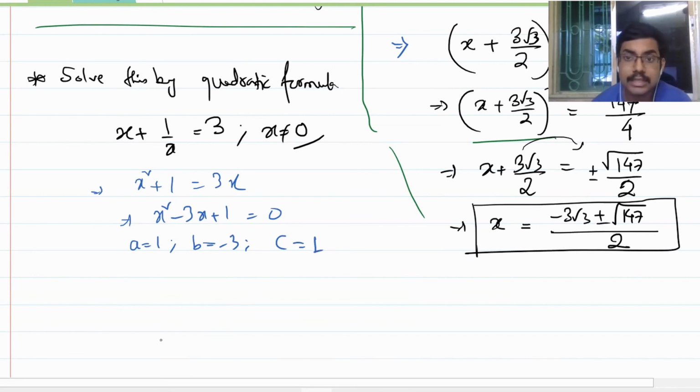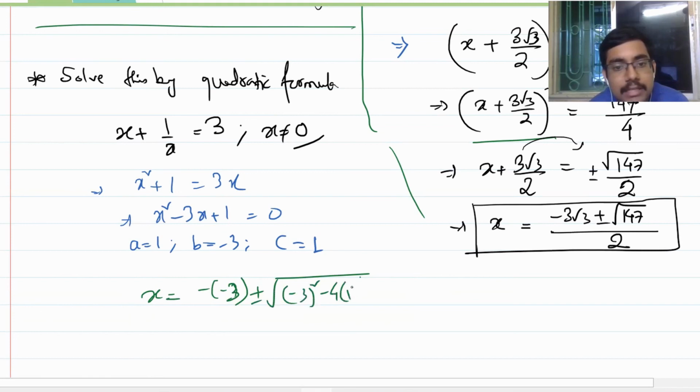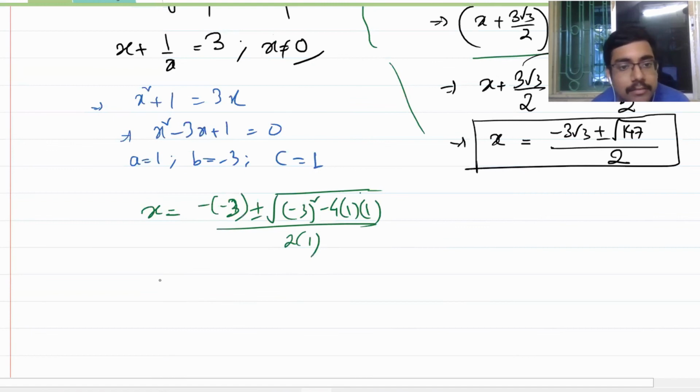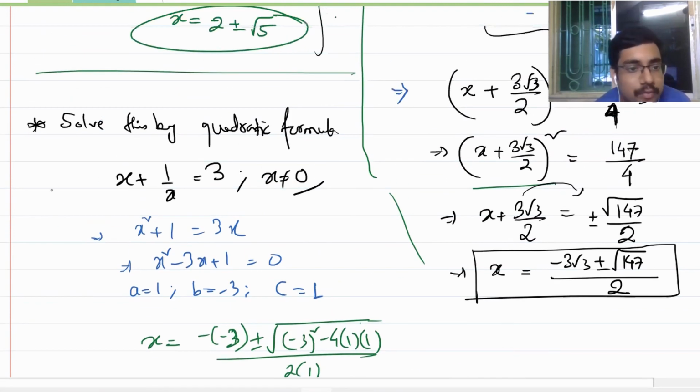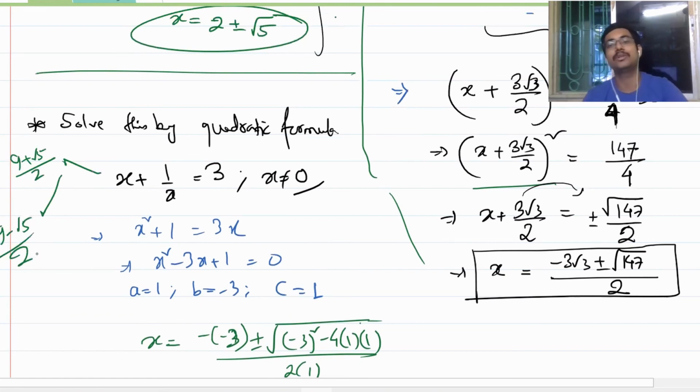So the roots will be x is equal to minus b plus minus root over b square minus 4ac by 2a. That will be 9 plus minus root over 9 minus 4 by 2. That is 9 plus minus root 5 by 2. So one root will be 9 plus root 5 by 2, and the other root will be 9 minus root 5 by 2. Is this clear to you?